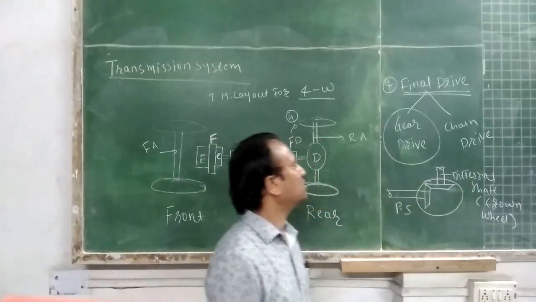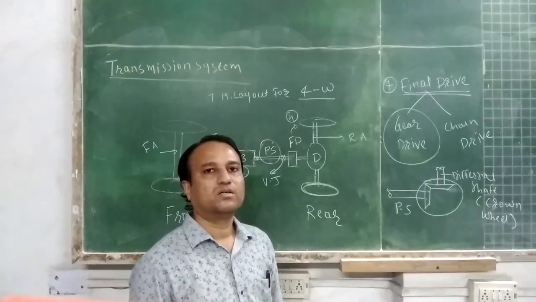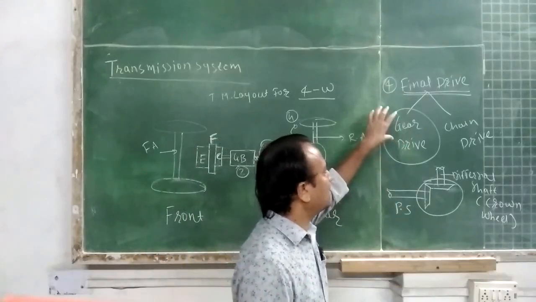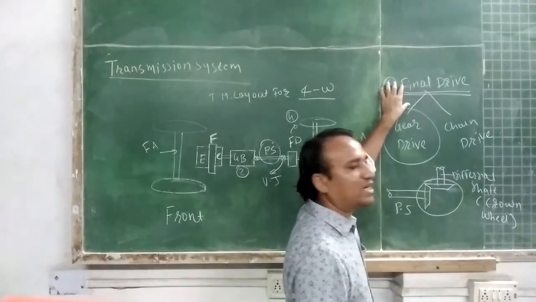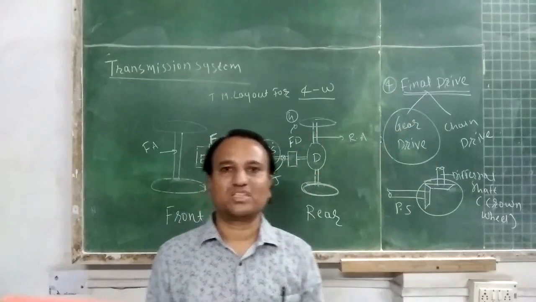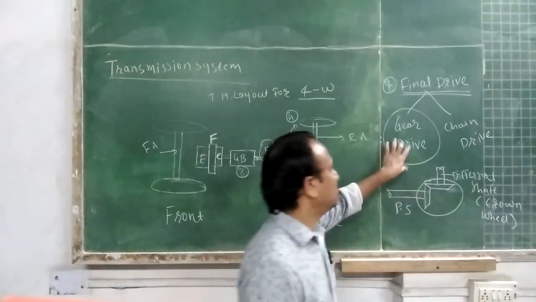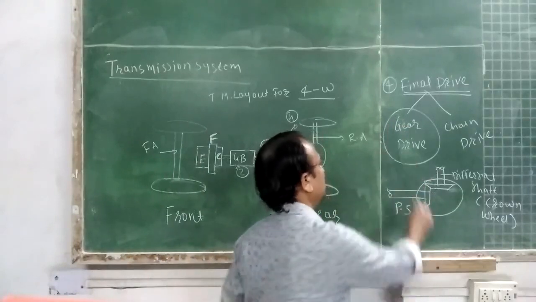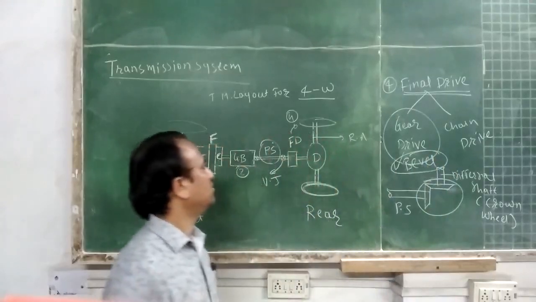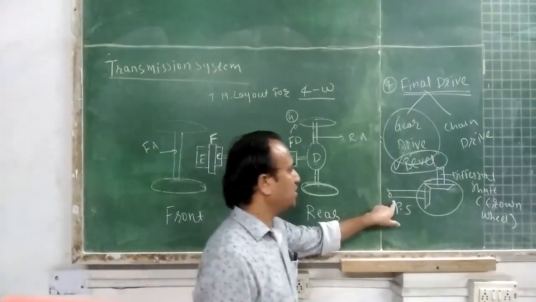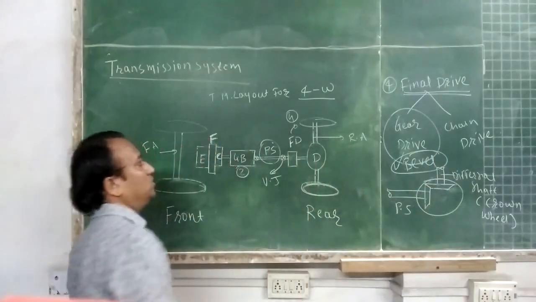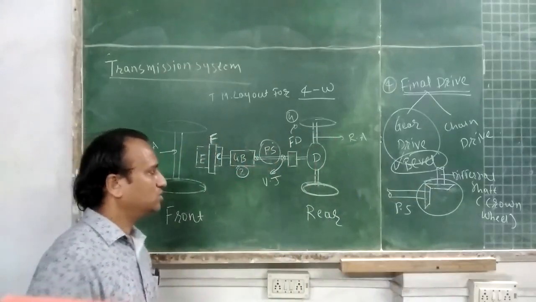So if a gear drive is used, more popularly used are bevel gears as the final drive. But in older days worm and worm wheel, this combination was also used. Nowadays, from gear drives, bevel gears are popularly used. So thus power from the propeller shaft is given to the differential via the final drive. Okay? The fourth component is the final drive.